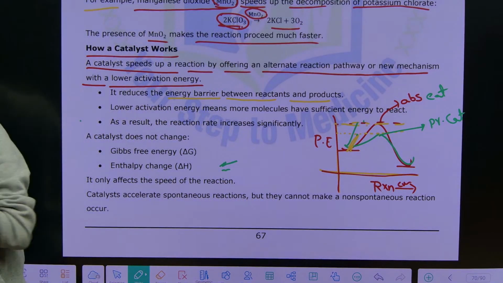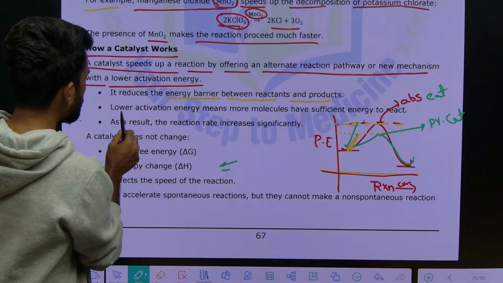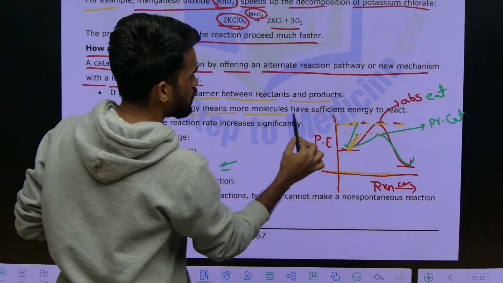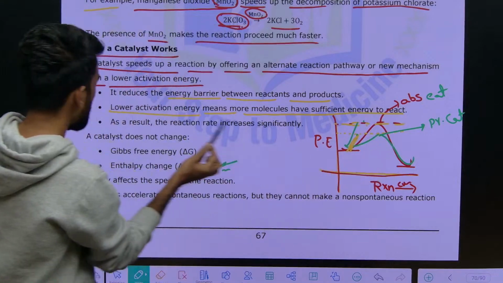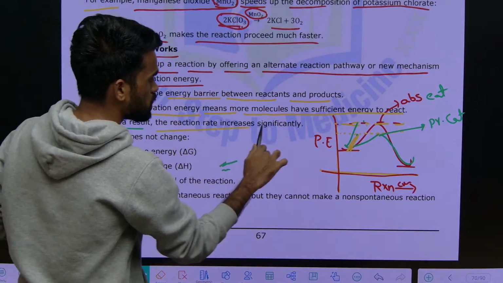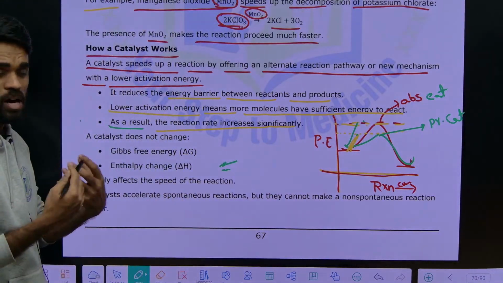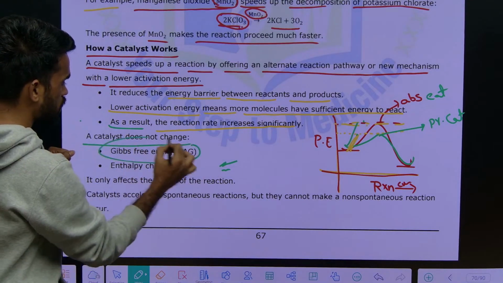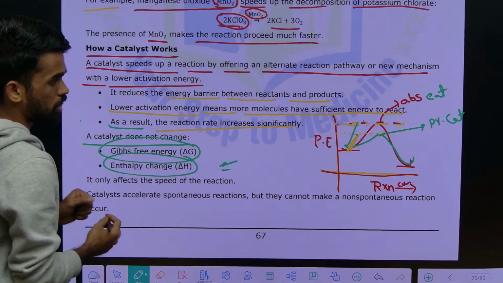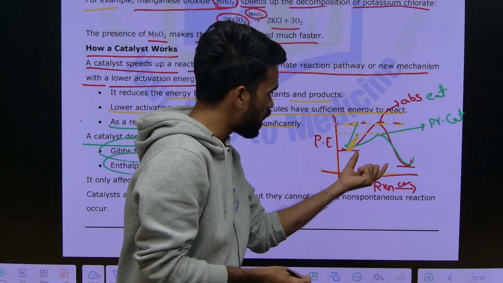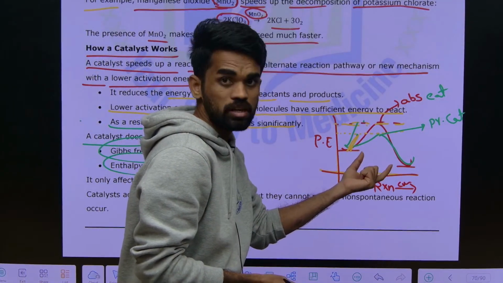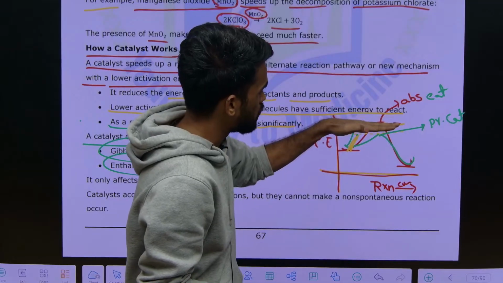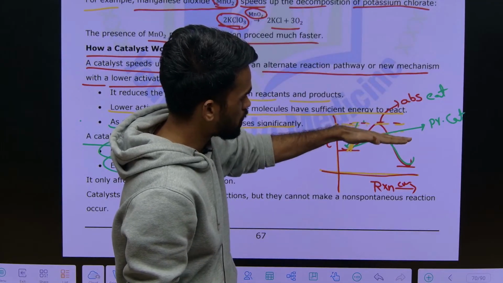Now look at this. Lower the activation energy, more molecules have sufficient energy to react. As a result, the reaction proceeds at a faster rate. The catalyst does not alter Gibbs free energy or enthalpy change during the reaction. Whatever the difference we have here remains constant, but only this energy barrier, previously at the top, is now coming to a lower state.